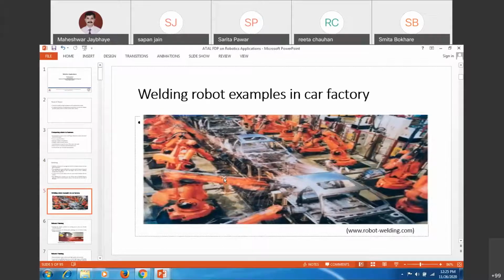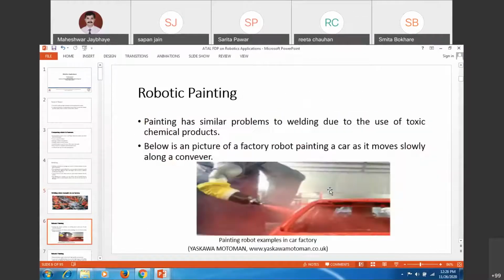It is one of the photographs of a welding application in car assembly manufacturing. A number of robots are being mounted in series, and each one is performing different tasks at different locations. So that is being done.